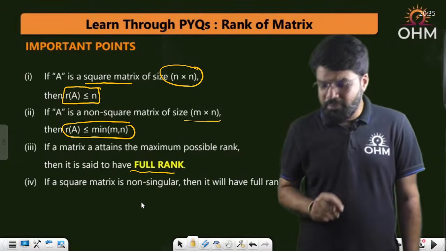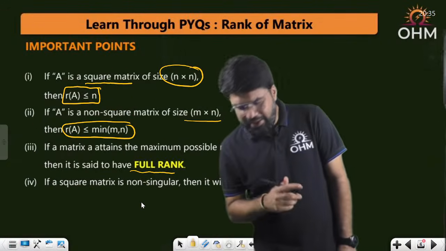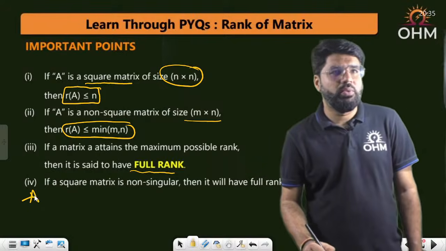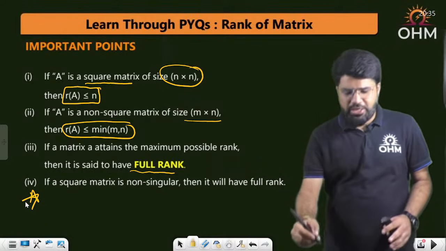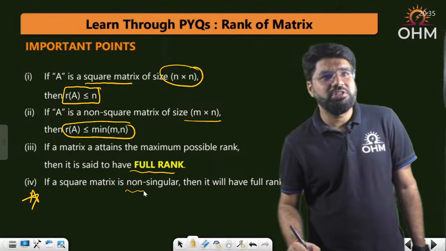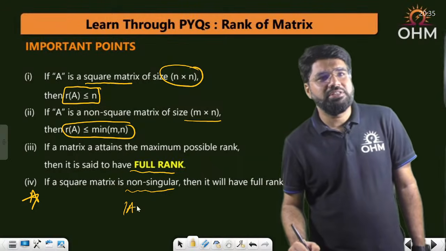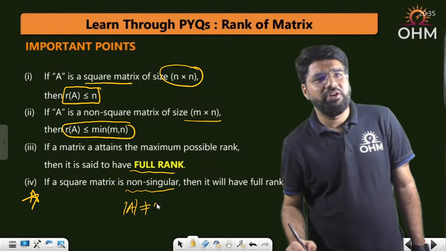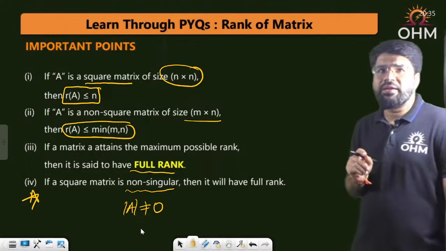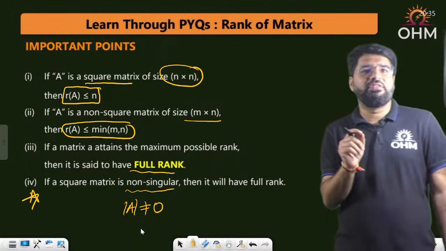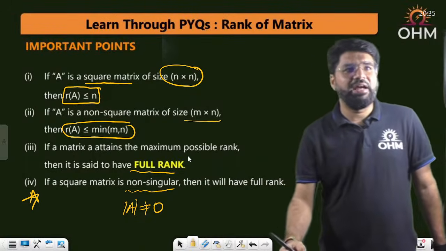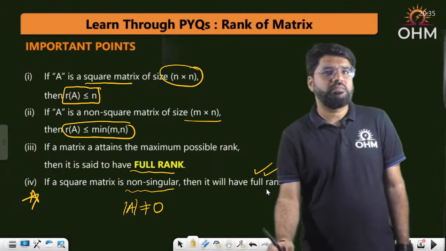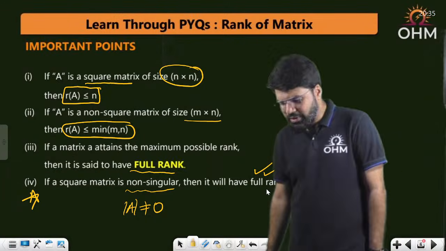It's indeed a very important condition, this fourth one. If a square matrix is non-singular, and we all know that non-singular means non-zero determinant, it will have the full rank.